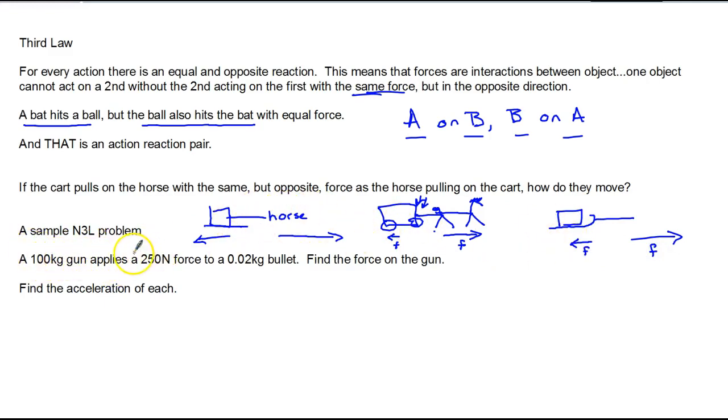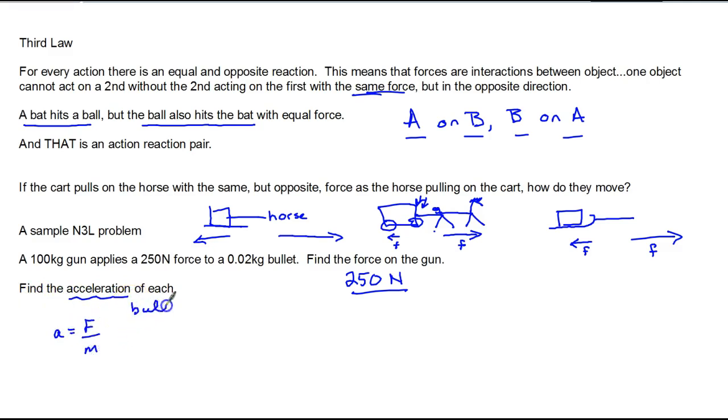A 100 kilogram gun applies 250 newtons of force to a 0.02 kilogram bullet. Find the force on the gun. Well, it's 250 newtons. The gun pushes on the bullet with the same force that the bullet pushes on the gun, so it is 250 newtons. Find the acceleration of each, and this is where the difference is. Acceleration is force over mass.